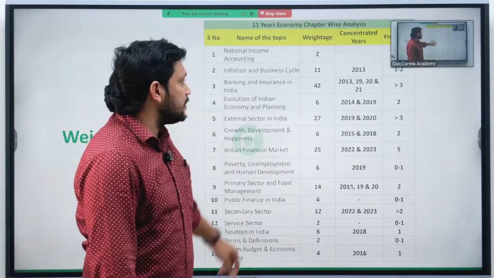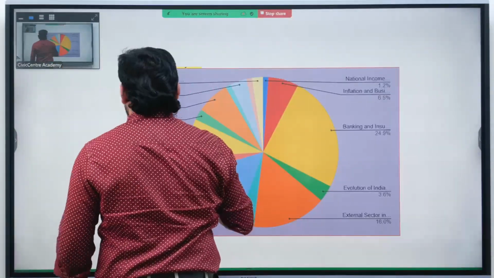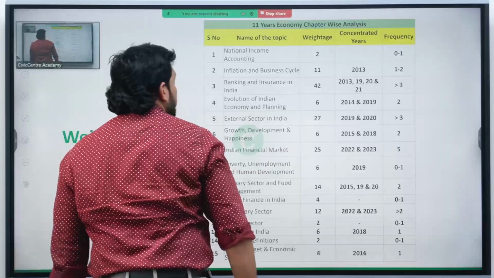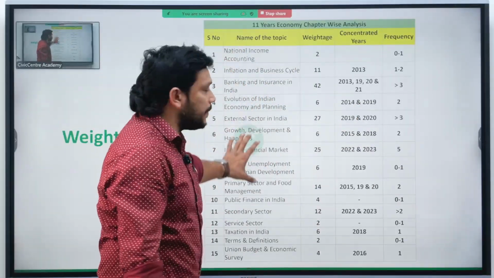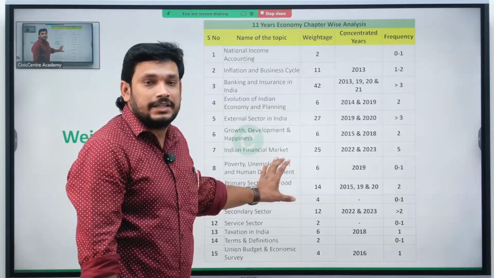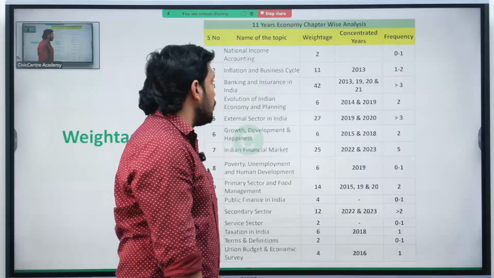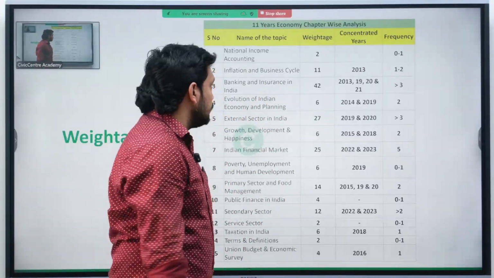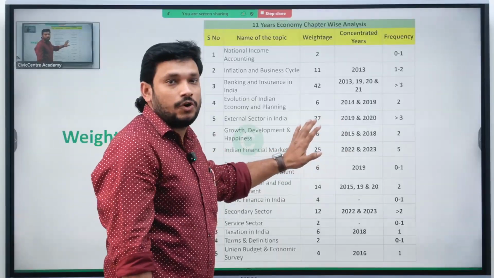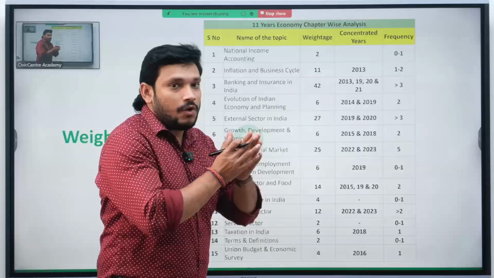Let's see this analysis. In this particular analysis, what have I concentrated on? First, I have concentrated on what topics are asked in the UPSC examination regarding economy, and then what is the weightage in the last 13 years. I didn't concentrate on 2024 because I covered 2024 in the previous session. But what is the trend?